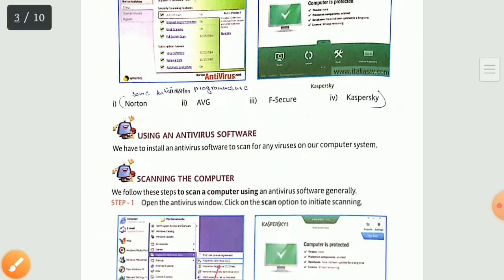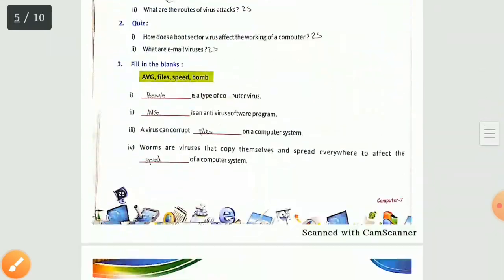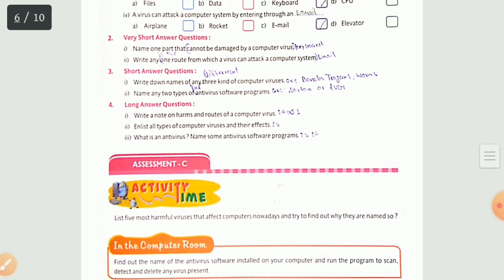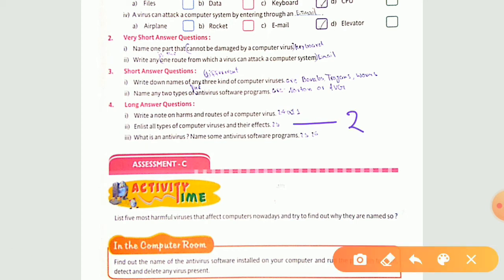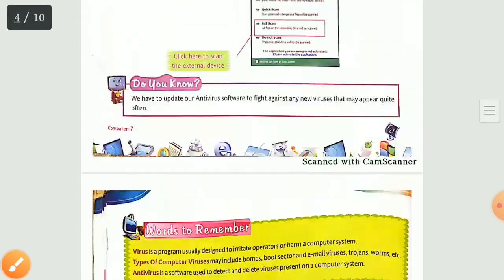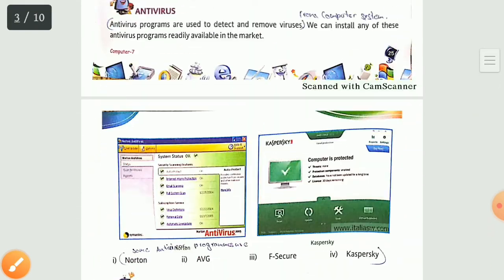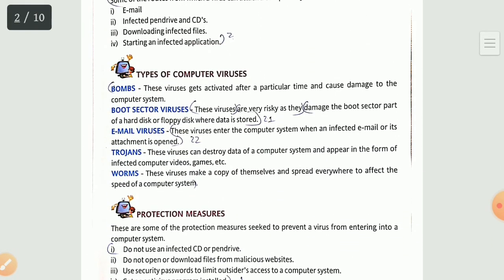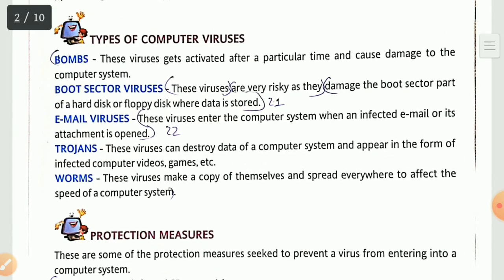Okay, moving on to our second answer. Firstly, see the question. Enlist all types of computer viruses and their effect. Again turn on your page number 25 for this answer. Now we are on page number 25. See, types of computer viruses over here we are having.